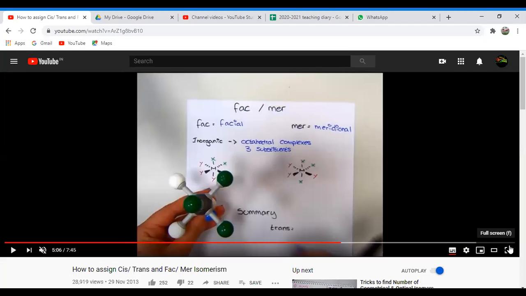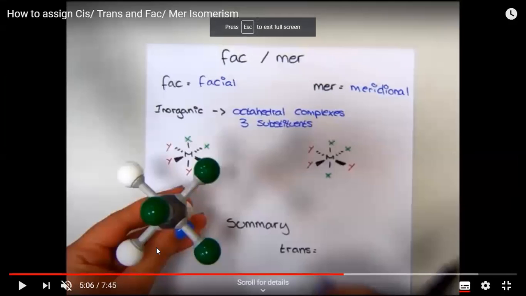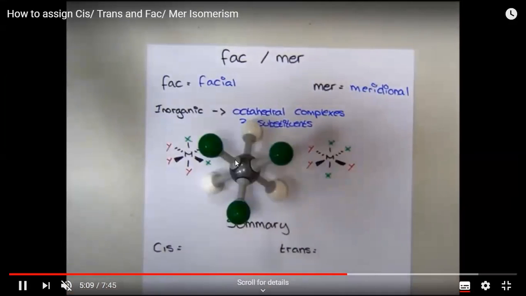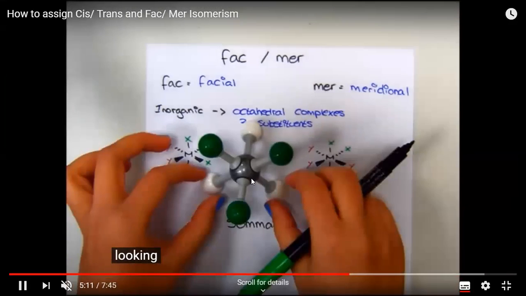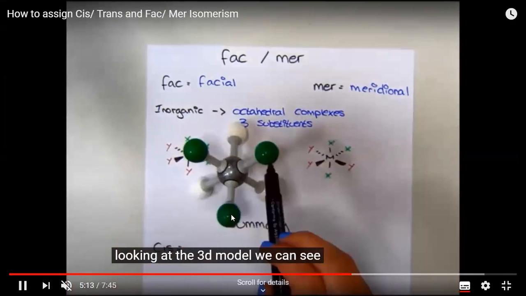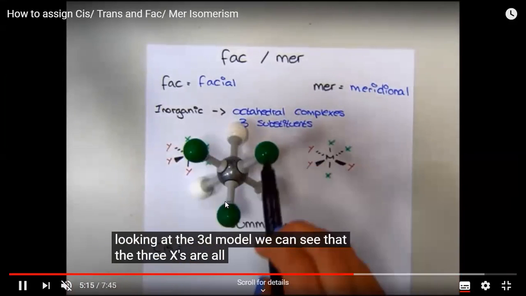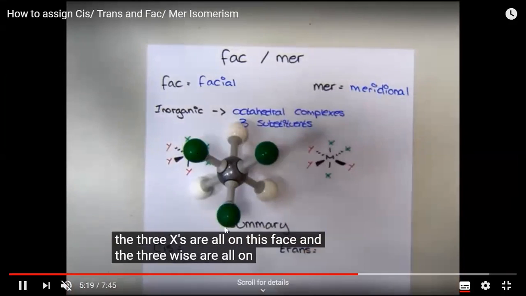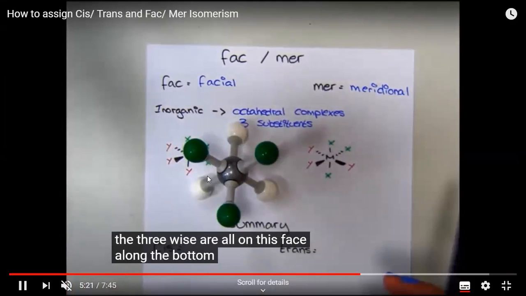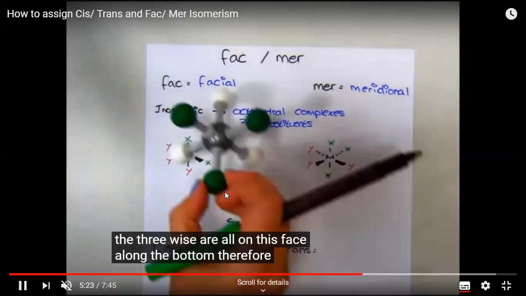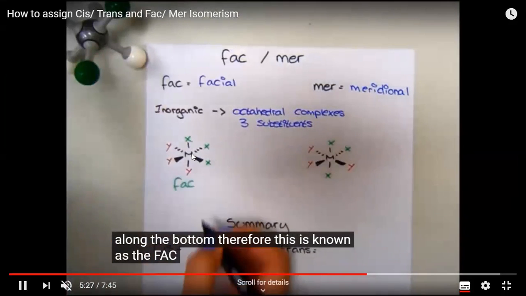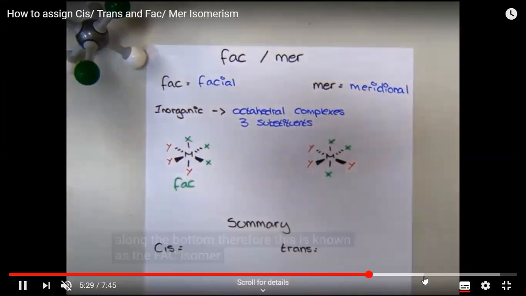See here. This is the octahedral complex. See here, 1, 2, 3, 4. These are equatorial positions, and these two are axial positions. See here, these three positions are occupied by chlorine, the same ligand. This forms one same phase. That's why it is facial.